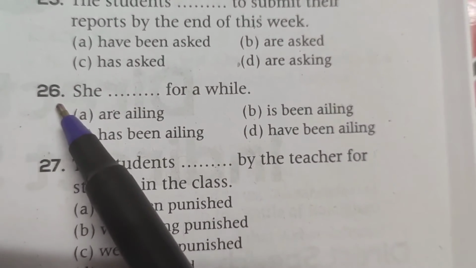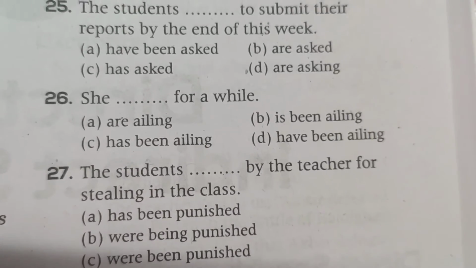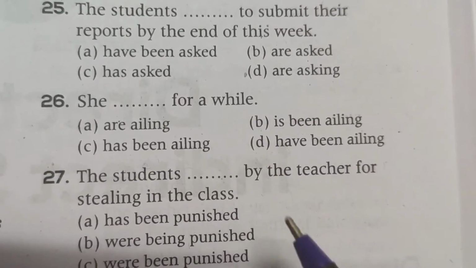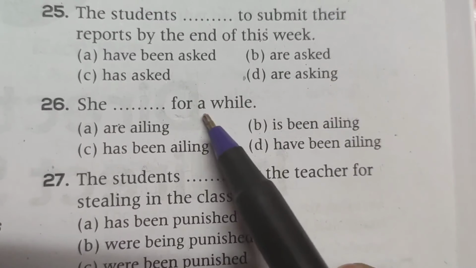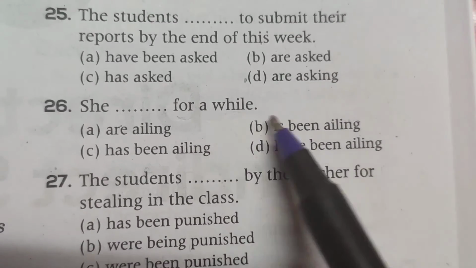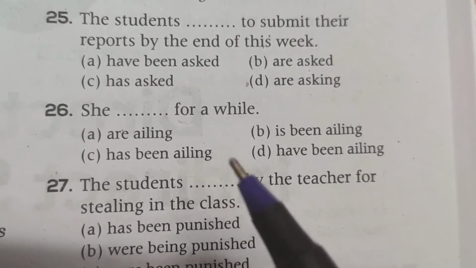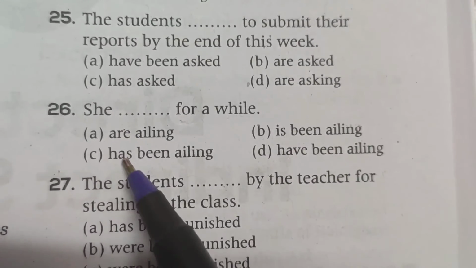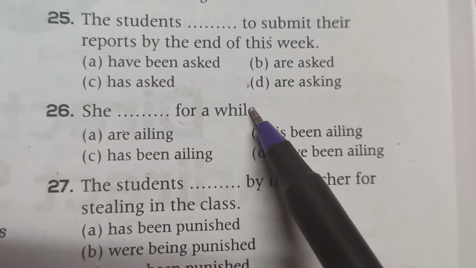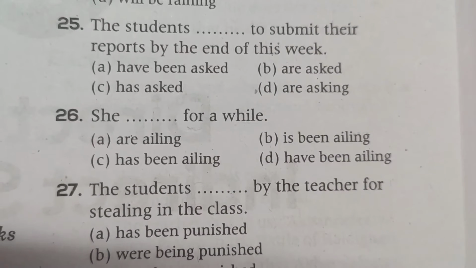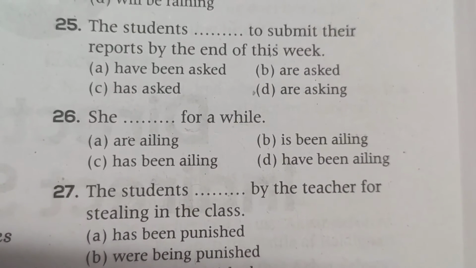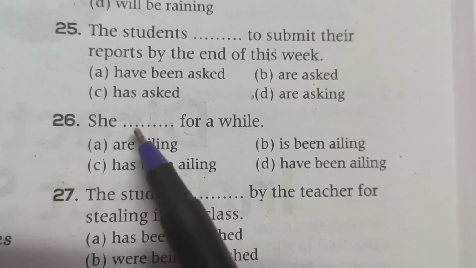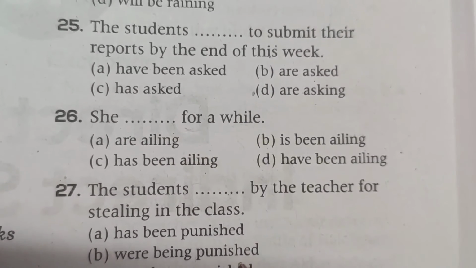26th question. She dash for a while. For, period of time. A while, period of time. So present perfect continuous tense. She has been ailing for a while.